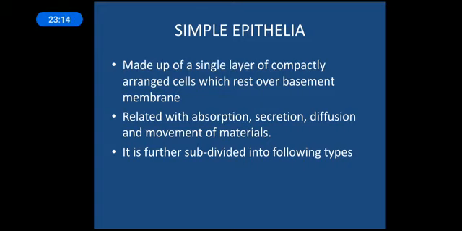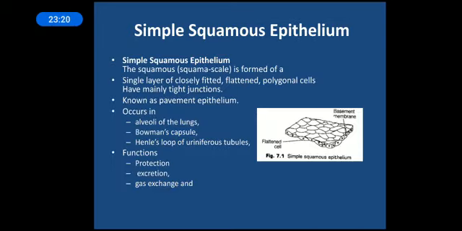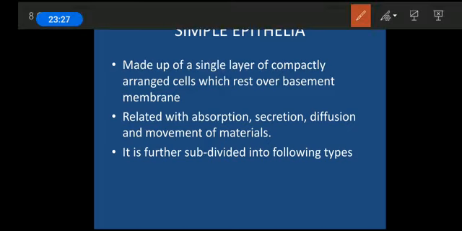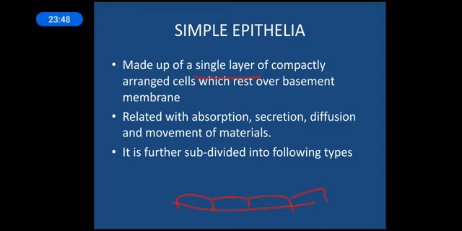So types of epithelial tissue. The first one is simple epithelia. The name itself suggests that it would not consist of very complicated structures. A simple epithelium means it will be made up of a single layer of compact cells which rest over the basement. So it will have a base, and on this base a single layer of cells will be present. Depending on the shape of the cells, different types of simple epithelia will be seen.